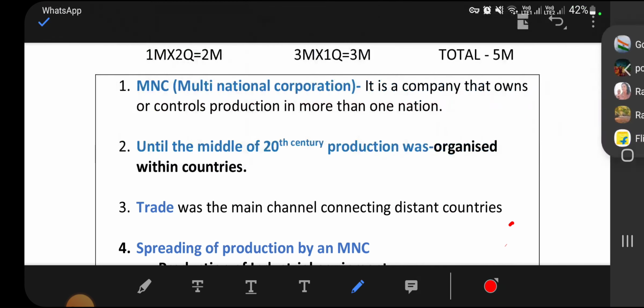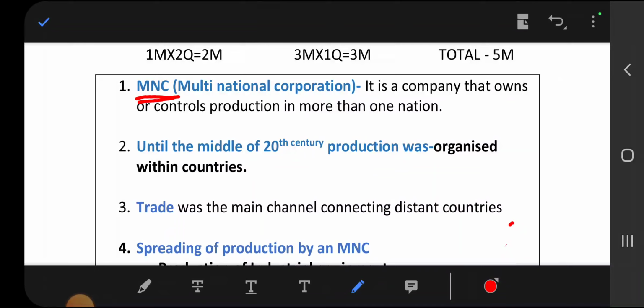So here you may get a question: expand MNC. Multinational corporation. Expansion of MNC is multinational corporation. What is this? MNC is a company that owns and controls production in more than one nation. So if any country establishes its company in other countries and produces from those countries, then that company is called MNC. Is it clear?